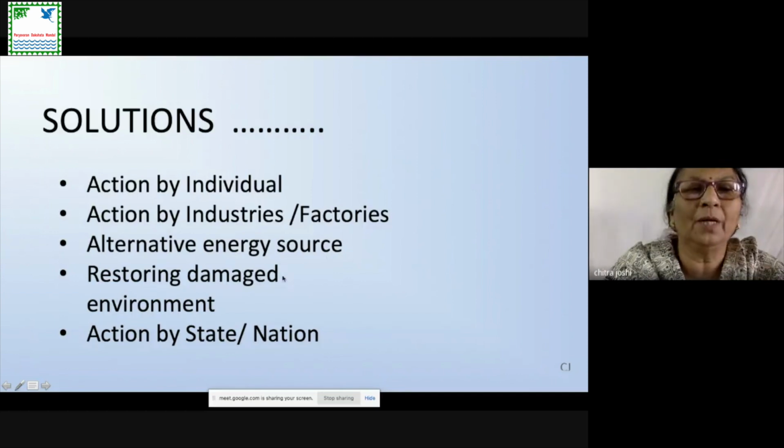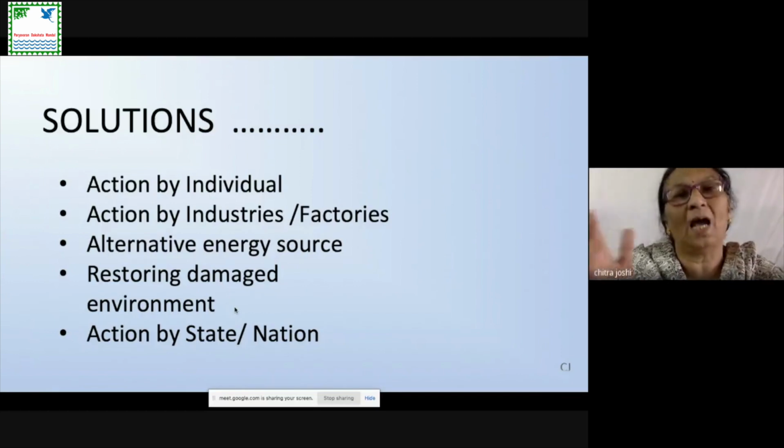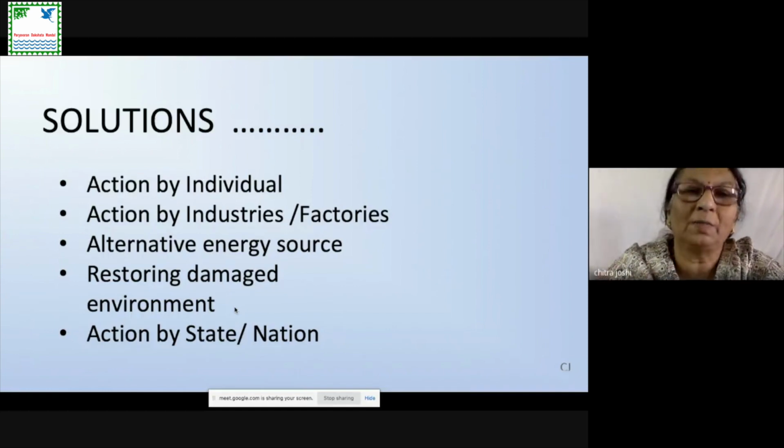Now, restoring damaged environment. Restoring damaged environment means, suppose the acid rain has fallen. Already we know that whatever water is falling on the ground is acidic in nature. In that case, what we can do is take powdered limestone or lime water, and sprinkle that on the soil or in the field, or add that water in rivers or lakes where aquatic life is there.